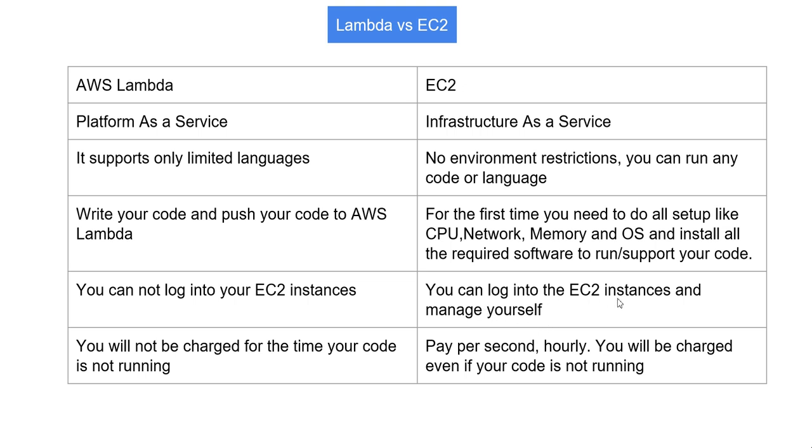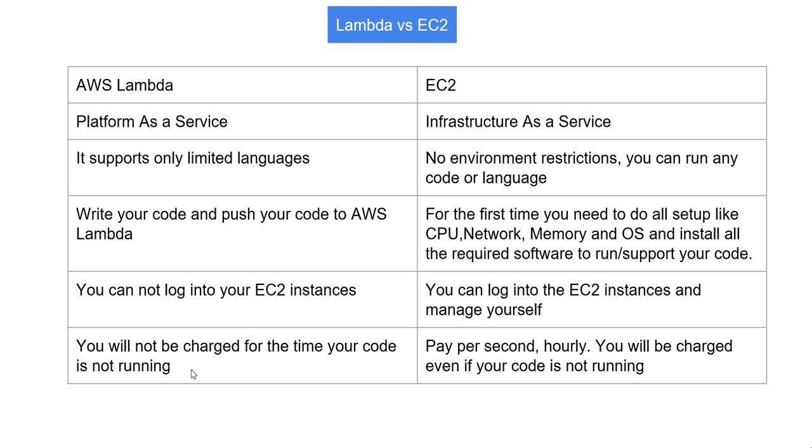But in the case of an EC2 instance, we have the access. We can log into the machine. We have the credentials. We can set up our own software and all the dependencies, as we discussed in the previous point. We can monitor the processes and everything. So we have full administration access to the EC2 instance. But that is not the case with AWS Lambda.